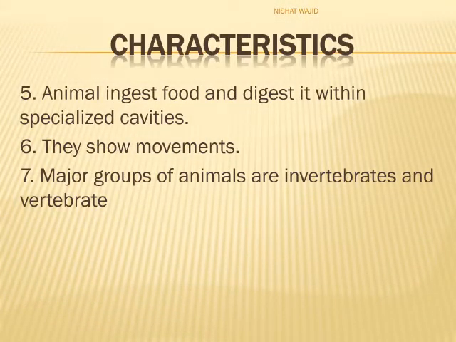Other characteristics of animals are: Number 5. Animals ingest food and digest it within specialized cavities. Cavities are hollow structures like stomach. Number 6. They show movements. Number 7. Major groups of animals are invertebrates and vertebrates.